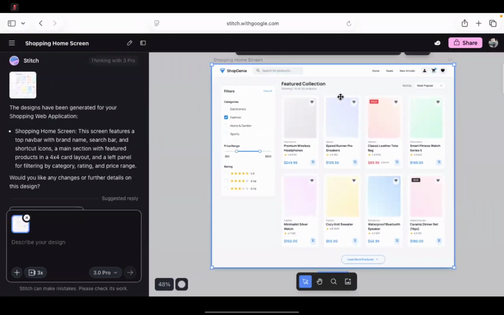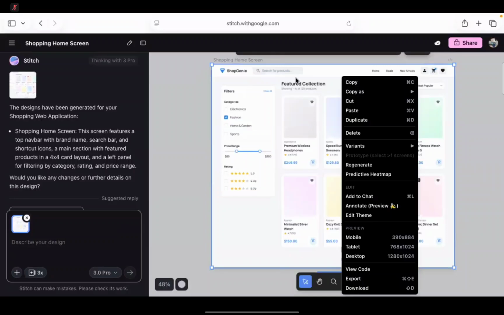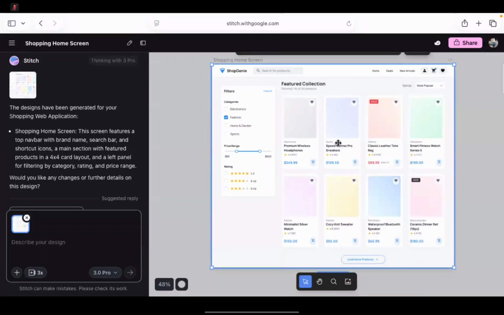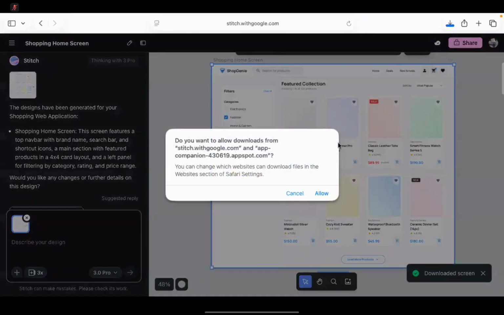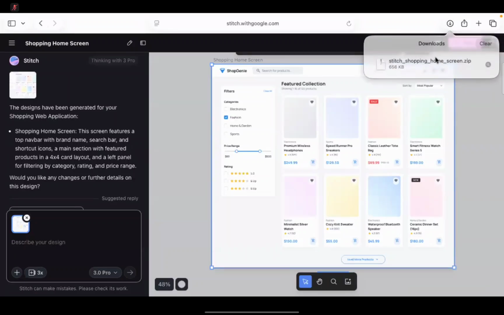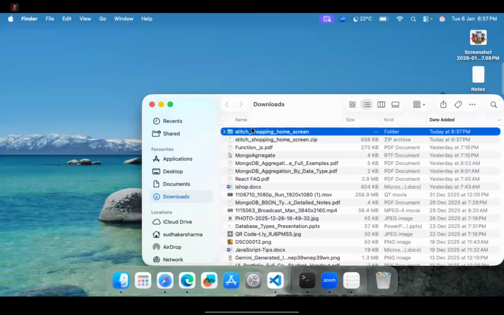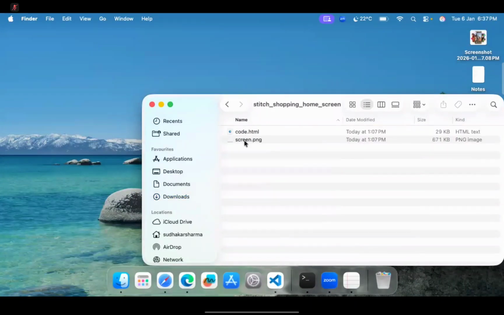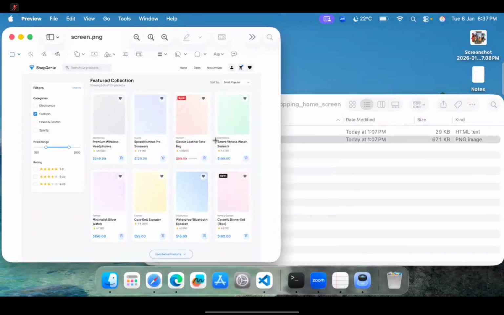Let's see how we can plan according to the design. You can download this, and we can view the code. When you download, it will download the complete HTML also. I will allow the download. It will give you the HTML code, but we don't need the HTML code. I will open the zip folder and you can see the screen PNG is there. That is enough for us.